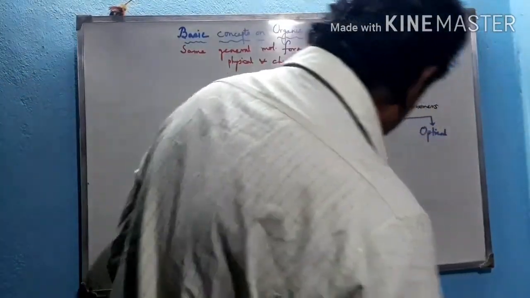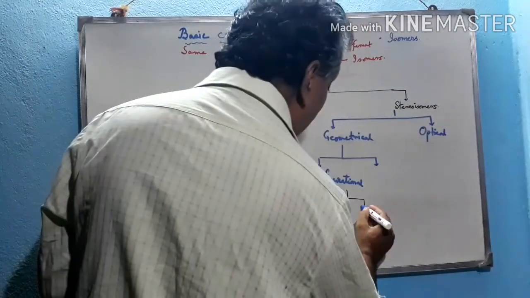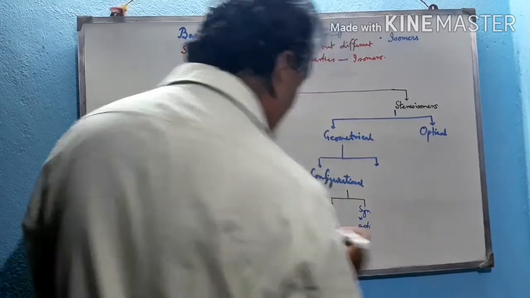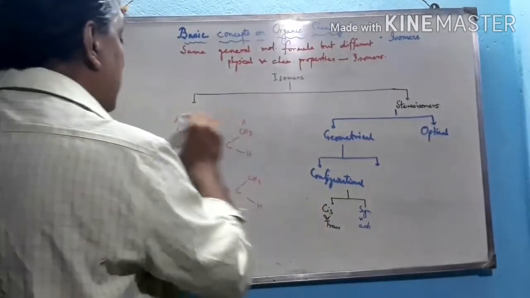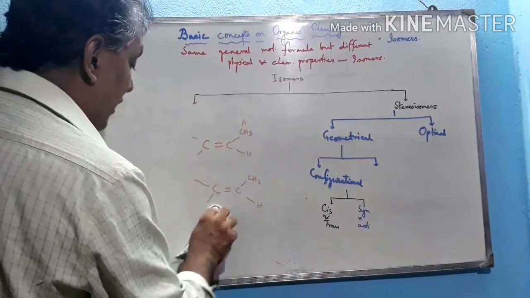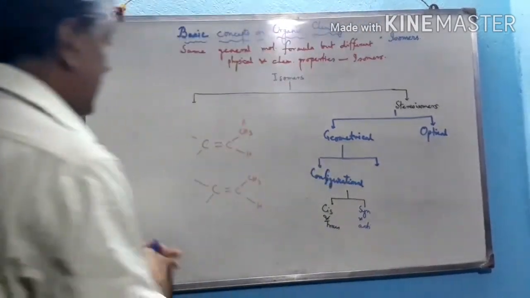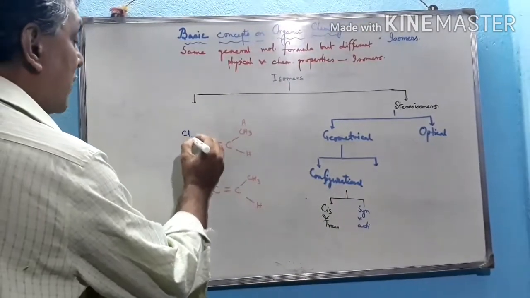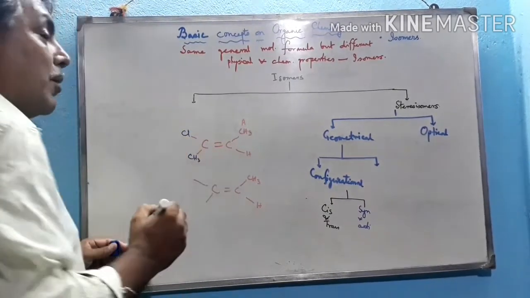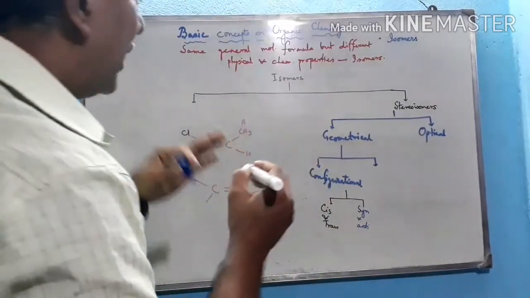Now the second part is syn and anti isomer. Now what is syn and what is anti? How can it be identified? Suppose one of these two groups is changed. Let us assume this is Cl and this is CH3. How will it be assigned which one is A?